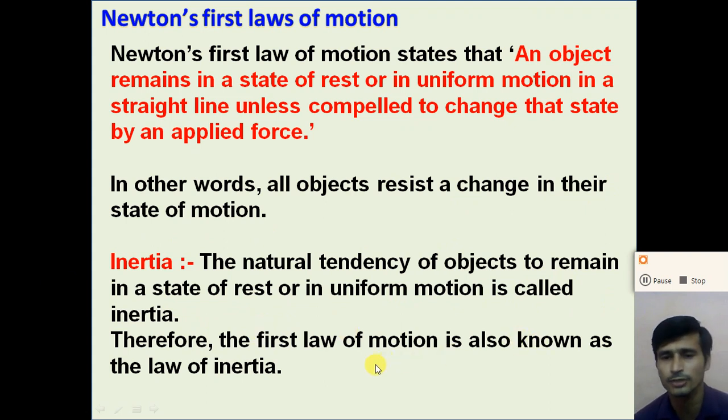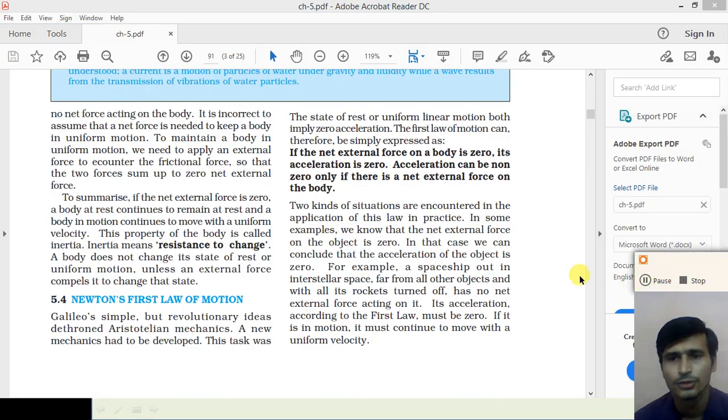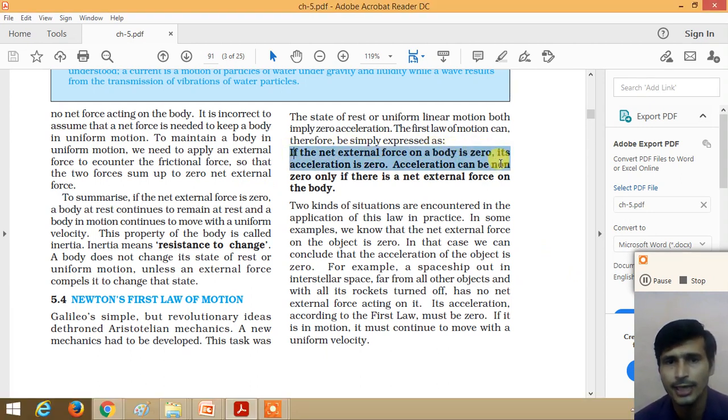It is Galileo's law of inertia also. So Newton's first law is nothing but Galileo's law of inertia. So what is inertia? Inertia is the property of the object to retain its state of rest or state of uniform motion. So dear student, in the textbook, Newton's law states that if the net external force on a body is zero, its acceleration is zero.